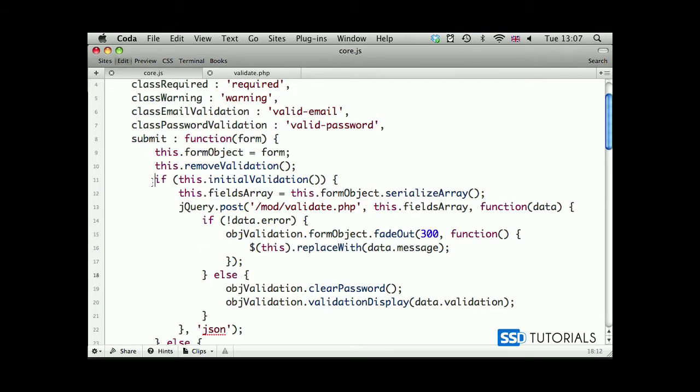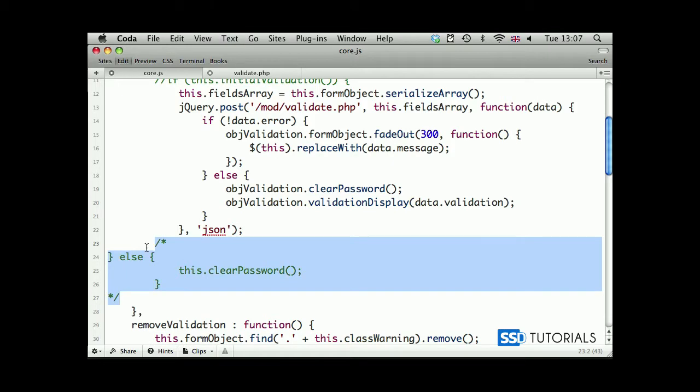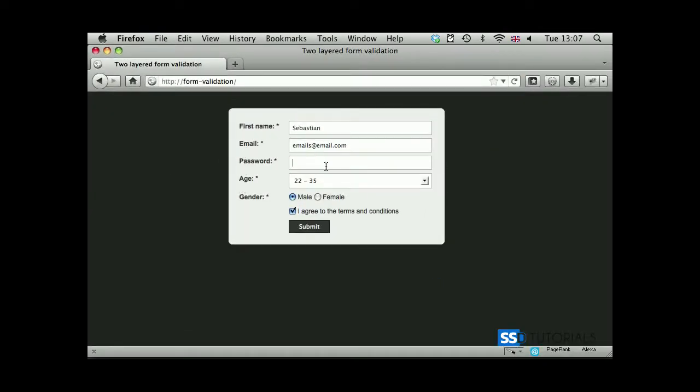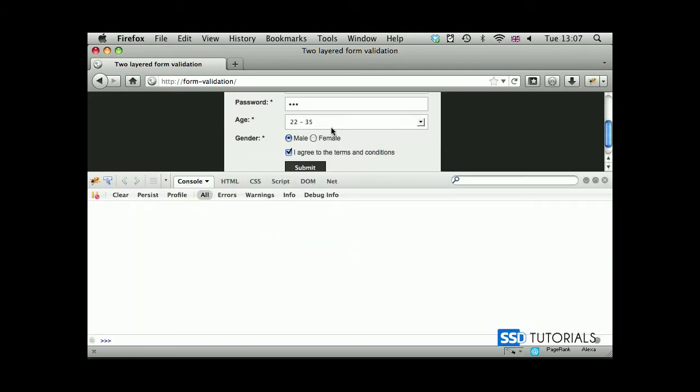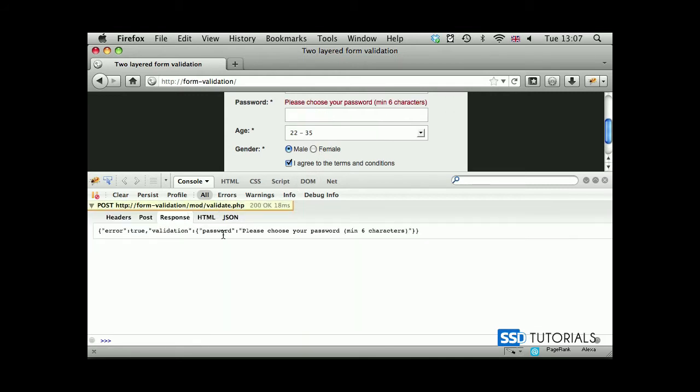But just to make sure, let's go back to our core.js submit method and comment out this initial validation if and then the else statement as well. If we save the file now, go back and refresh, we've got all these values. I'm going to put in just 3 characters for the password. If we open a Firebug console tab and click submit, you can see we send the call to validate.php, and this is what we got. And this is what it's displaying here.